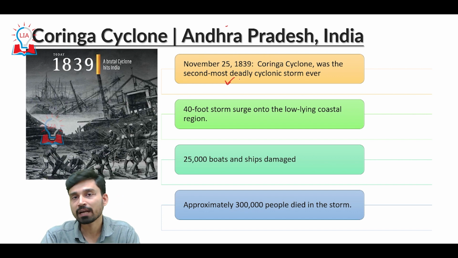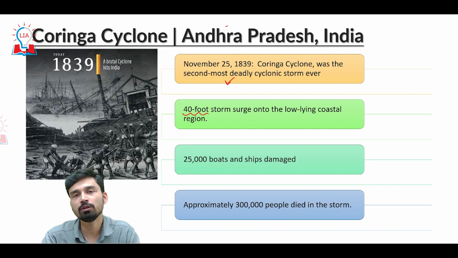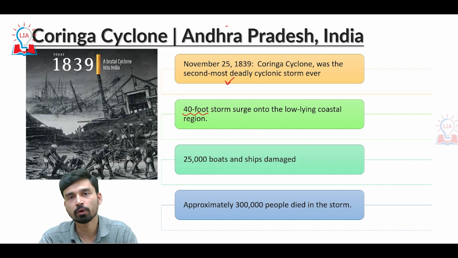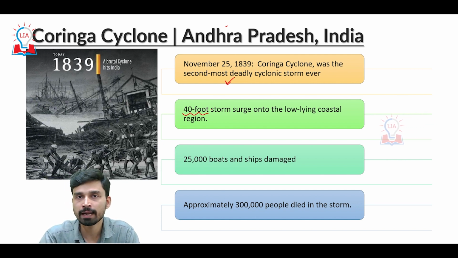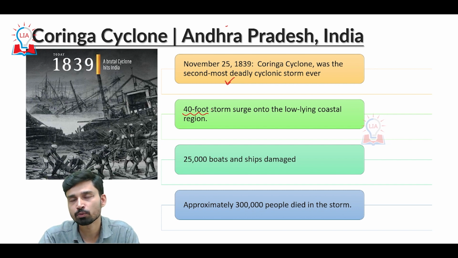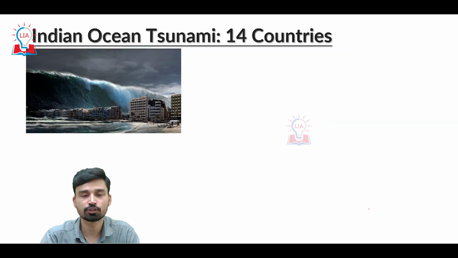The impact was so strong that a wave as high as 40 feet surged into the low-lying coastal regions of Coringa, causing complete decimation of the port city. Not only that, 25,000 boats and ships lying in the coastal region were damaged, and approximately 300,000 people died directly or indirectly due to this storm.